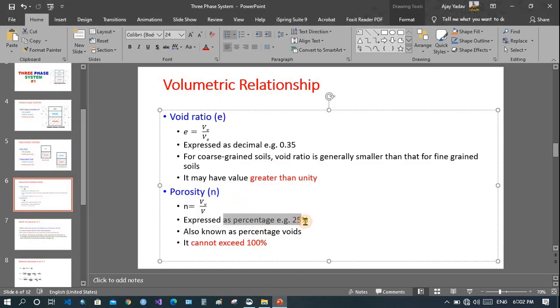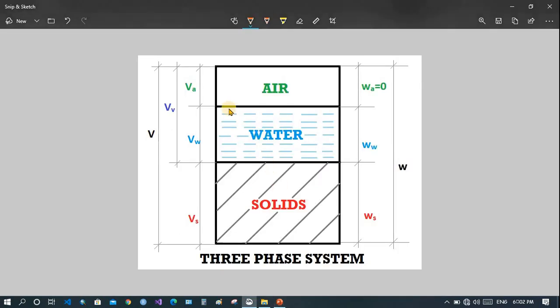It can be expressed as a decimal, but it cannot exceed 100% because this volume of void can never be greater than total volume. So it cannot exceed 100%.